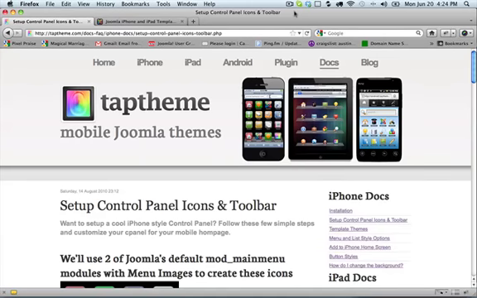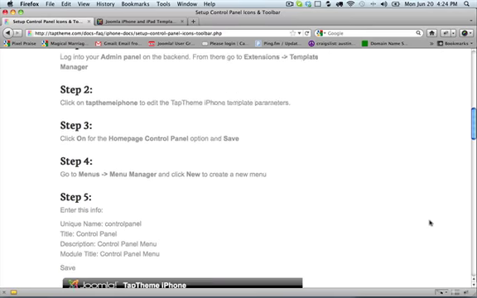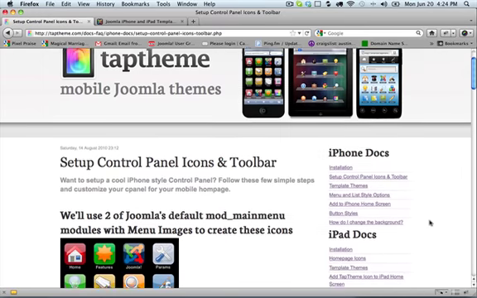Alright, so in this video we're going to set up the control panel icons and the toolbar. And again, we're doing this for the iPhone, so you can go through the step-by-step process under taptheme.com, docs, set up control panel, and follow the steps, or just simply refer back to this video.